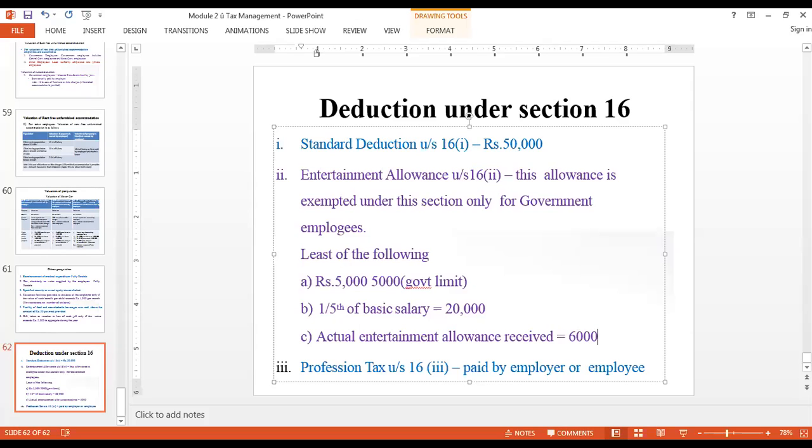4,000. How did you come to that? 1/5 of basic salary. So 1/5 of basic salary works out at 4,000.